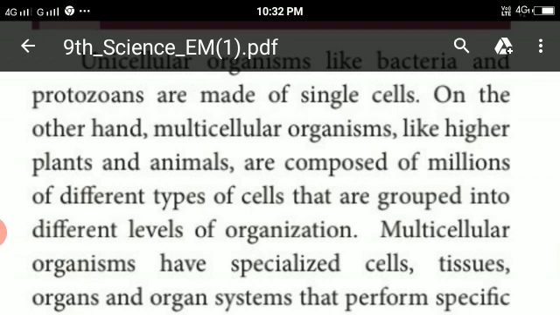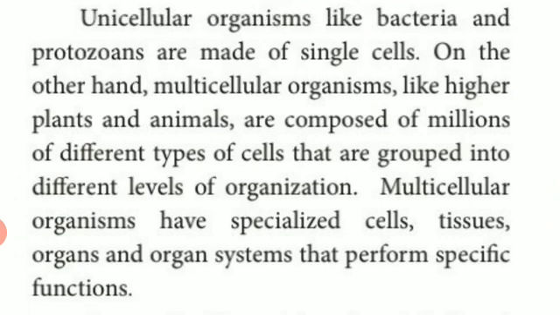They are composed of millions of different types of cells that are grouped together into different levels of organization. Multicellular organisms have specialized cells, tissues, organs and organ systems that perform specific functions.